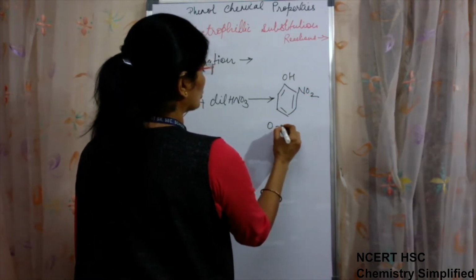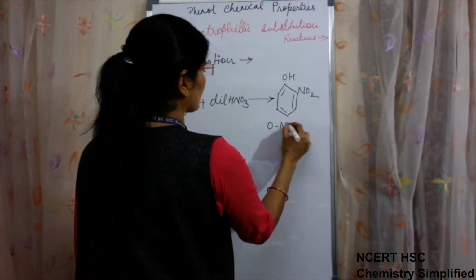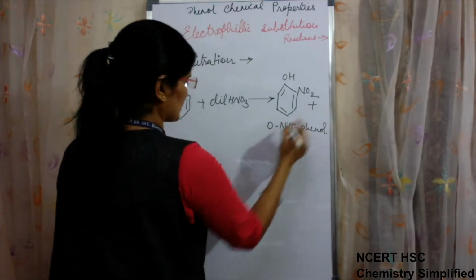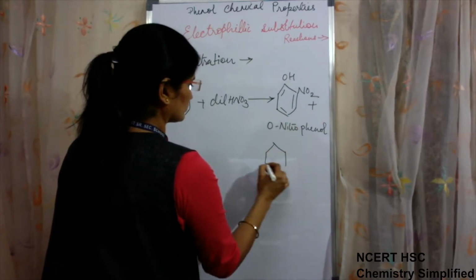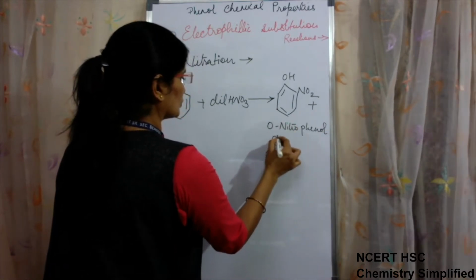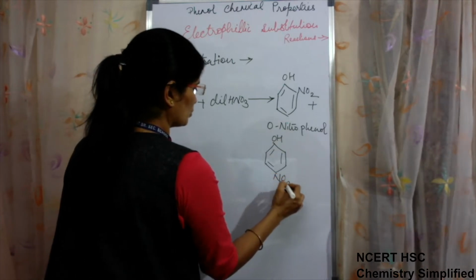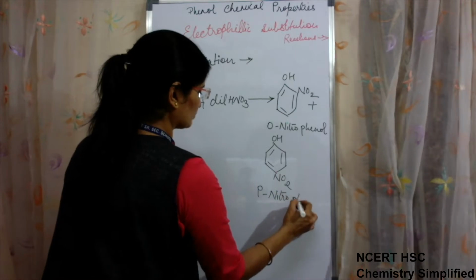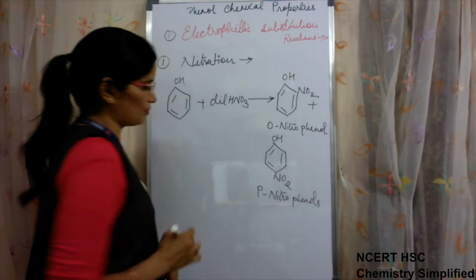This is ortho nitrophenol, plus OH and NO2, para nitrophenol. Two products will be obtained.